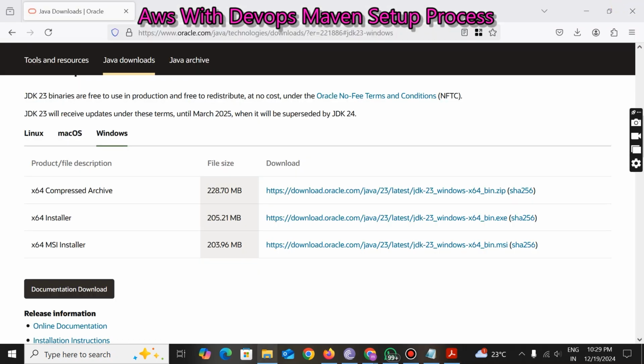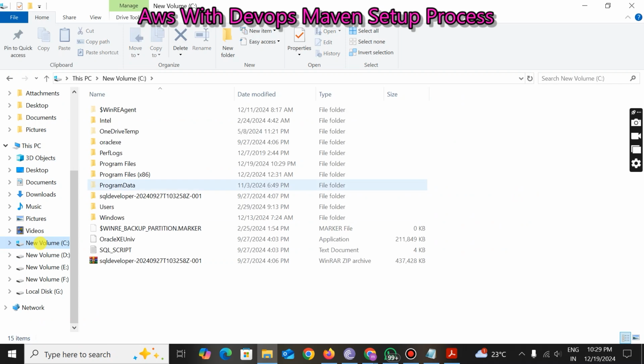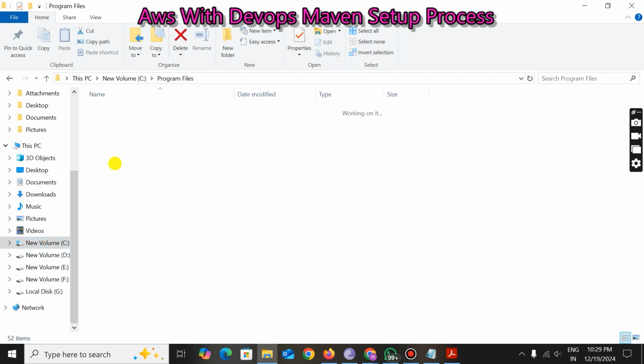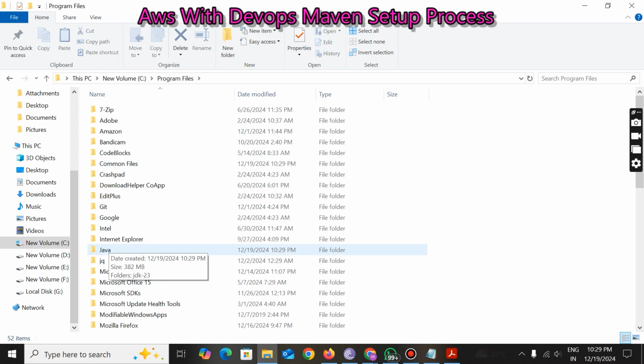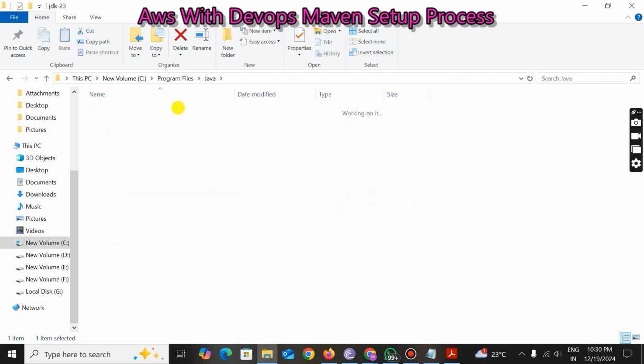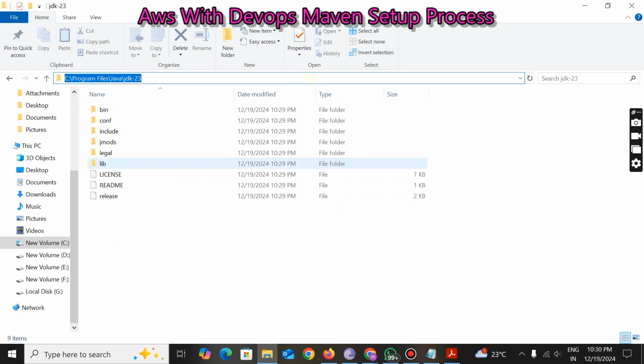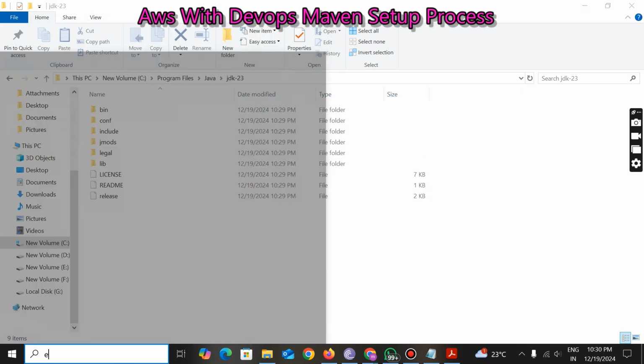If not, go to the C drive, and here you find a folder called Program Files. Go into this, and here you find an option called Java. First of all, you need to copy this path. If you are not able to see the version, first of all you need to go to environment variables.